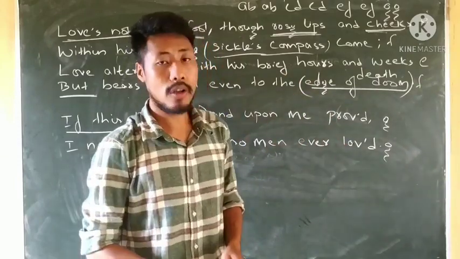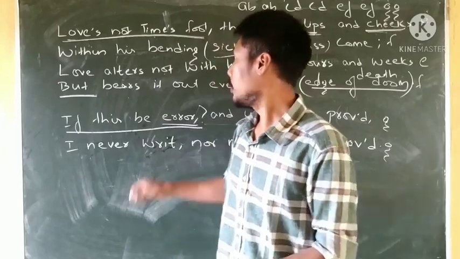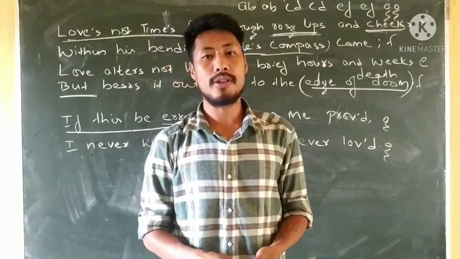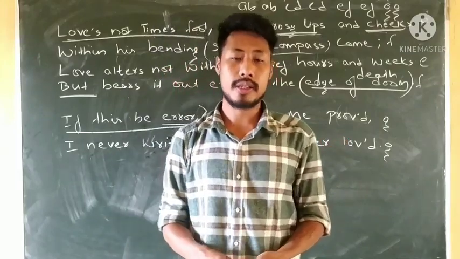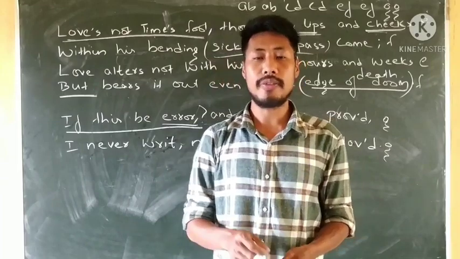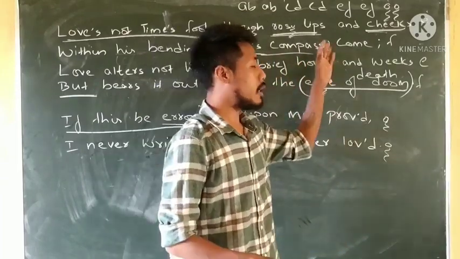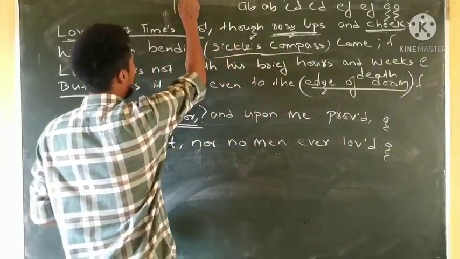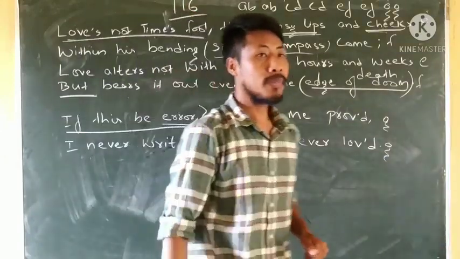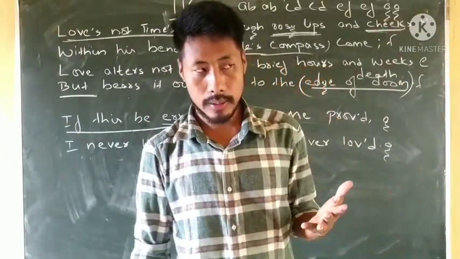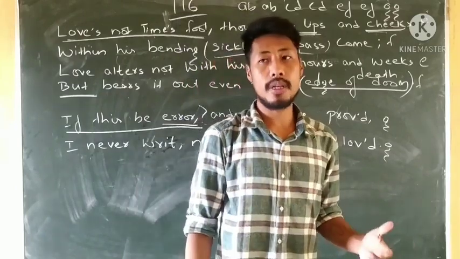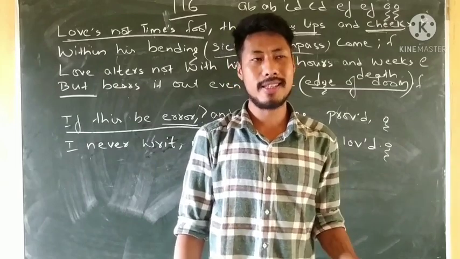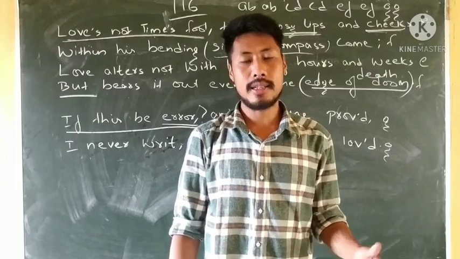This is all about The Marriage of True Minds by William Shakespeare, also known as Sonnet number 116. In his lifetime, William Shakespeare wrote 154 sonnets, and out of them, this is Sonnet 116. A sonnet has 14 lines, divided into two parts: octave and sestet. Octave means 8 lines and sestet means 6 lines.